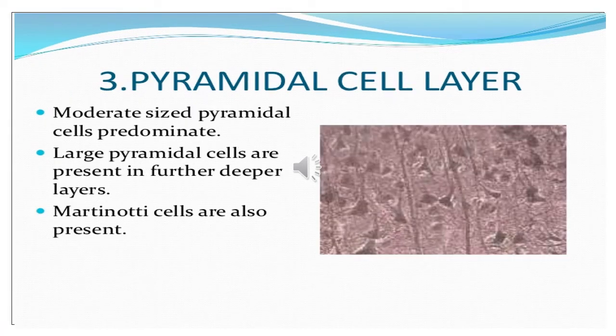Coming over to the third layer, recall in your mind that it is the pyramidal cell layer. What is the size of the pyramidal cells which are present over there? They are moderate size pyramidal cells. So when you will be drawing these pyramidal cells in your diagram, you will have to draw the medium sized pyramidal cells, and a few large pyramidal cells are also present. And what are the large pyramidal cells called? They are called the Betz cells. Then it also contains Martinotti cells.